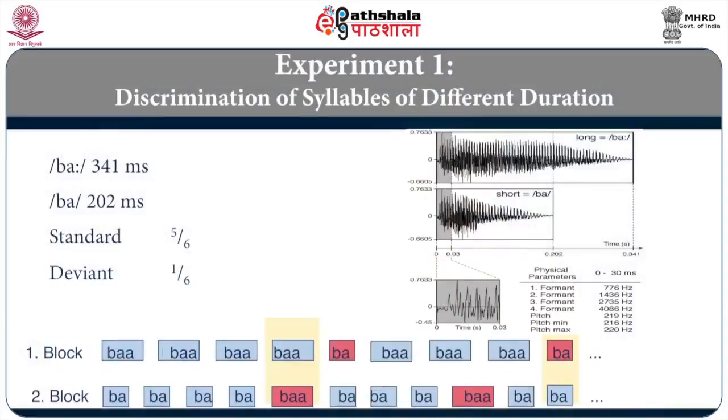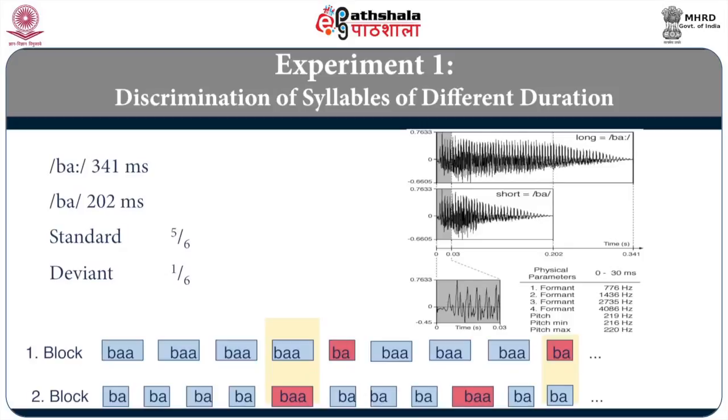Look at this experiment again on the screen. Instead of long and short, they have used these long and short stimuli. You see at the bottom of the figure, in block 1, you have ba, ba, ba, ba, ba, ba, ba. The red colored one is the deviant stimulus.